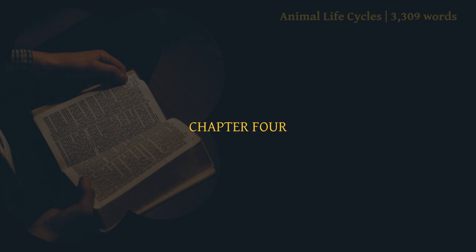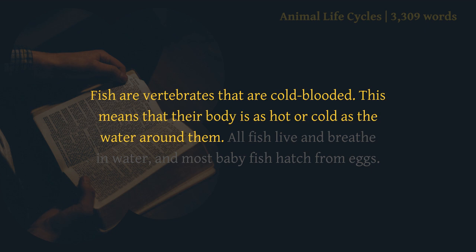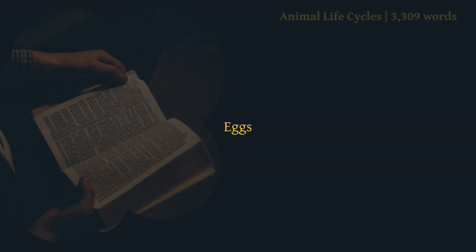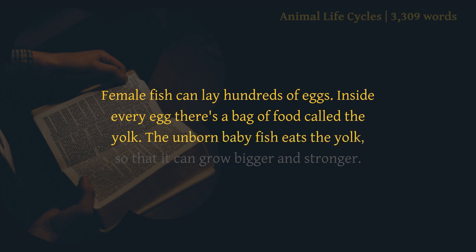Chapter 4. Fish. Fish are vertebrates that are cold-blooded. This means that their body is as hot or cold as the water around them. All fish live and breathe in water, and most baby fish hatch from eggs. Eggs. Female fish can lay hundreds of eggs. Inside every egg there's a bag of food called the yolk. The unborn baby fish eats the yolk so that it can grow bigger and stronger.